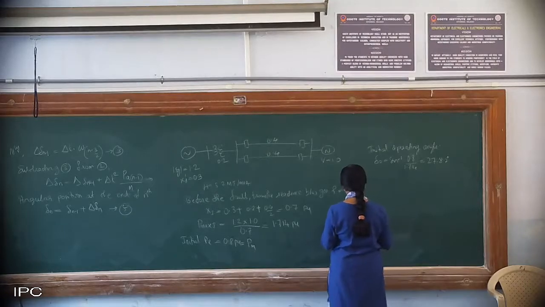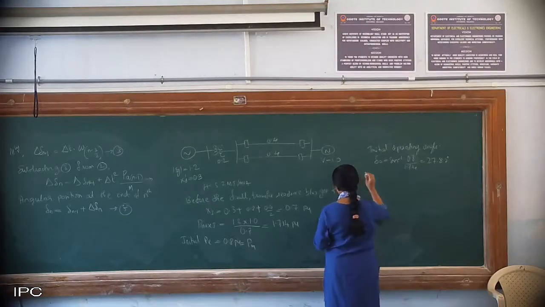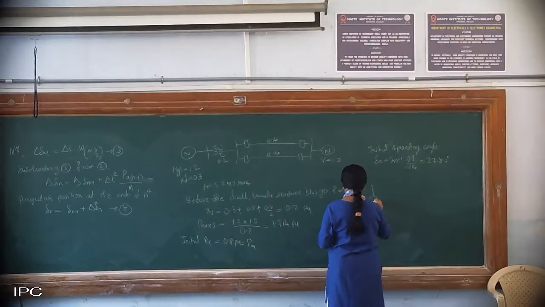So we'll assume that the fault has occurred at the center of one of the transmission lines.